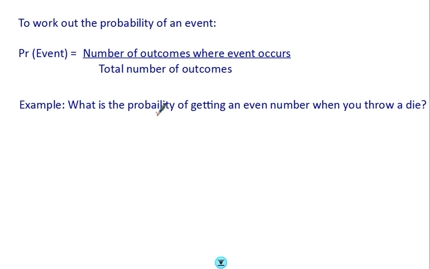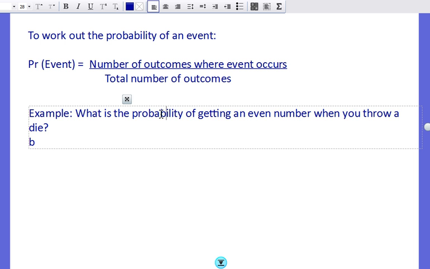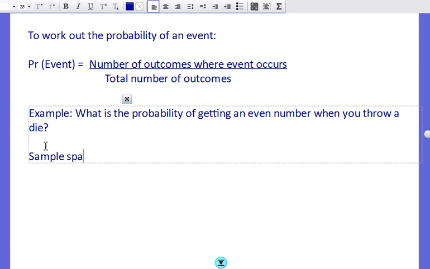We're going to look at the probability of getting an even number when I throw a die. Okay, so first things first, the sample space of throwing a die is going to be what?